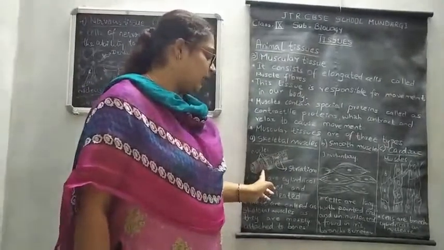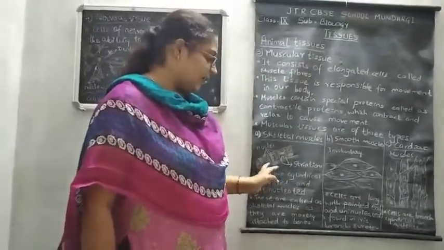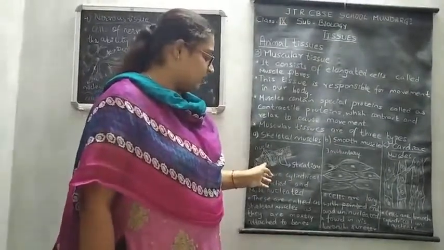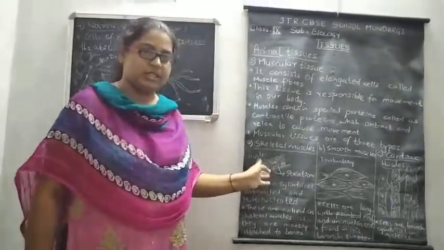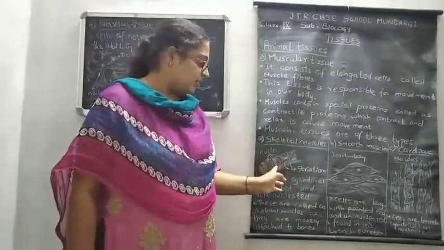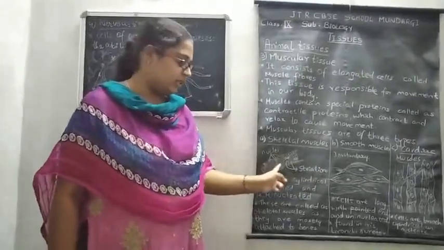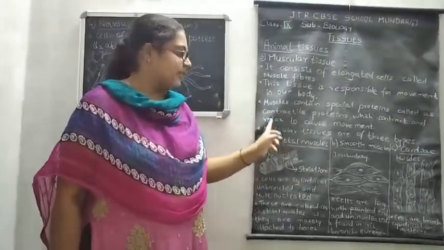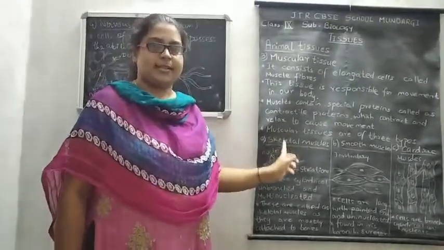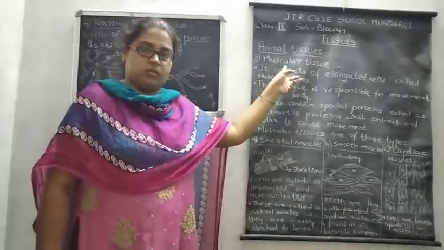So these are also called striated muscles, because these dark and light bands in the cells contain the contractile proteins responsible for causing movement in our body. These patches that you are seeing are called striations. So skeletal muscles are also called striated muscles. This is the first type of muscular tissue.